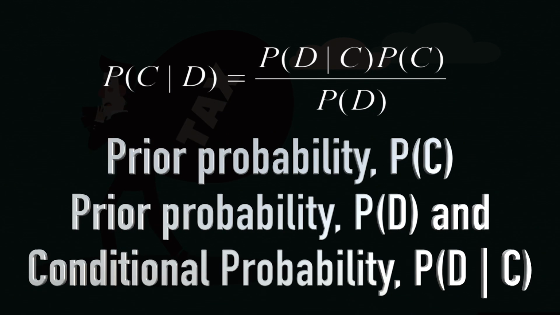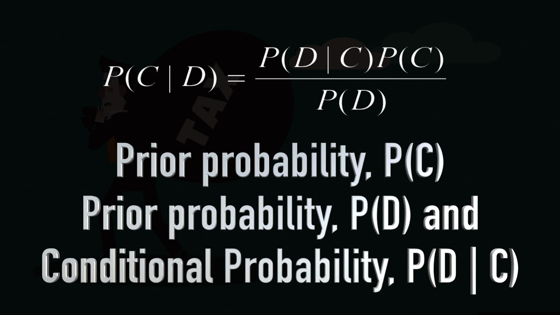C is the class, and our class here is cheat or not cheat, two classes, and the data is the data record that we are talking about. So, given the data record, what is the probability that the individual will cheat or will not cheat? That is what we are trying to find out. So, there is a beautiful equation given by the Bayes theorem. Probability of C given D is what we have got to compute, and there is an equation for that. In this equation, we need to compute three things.